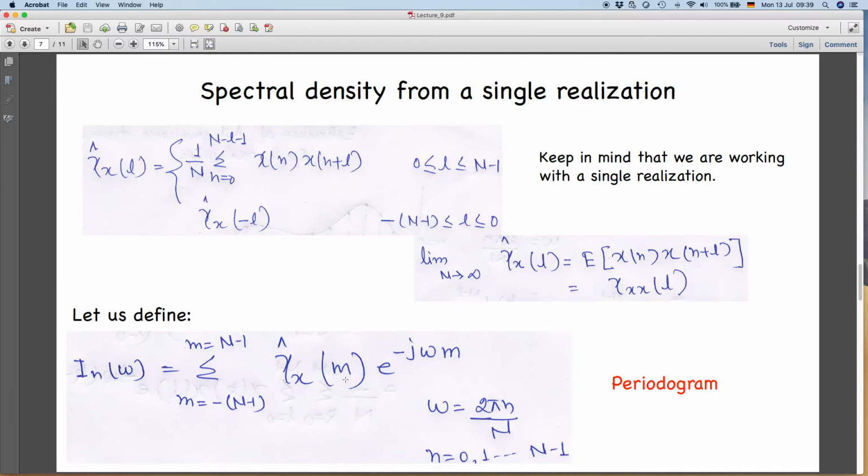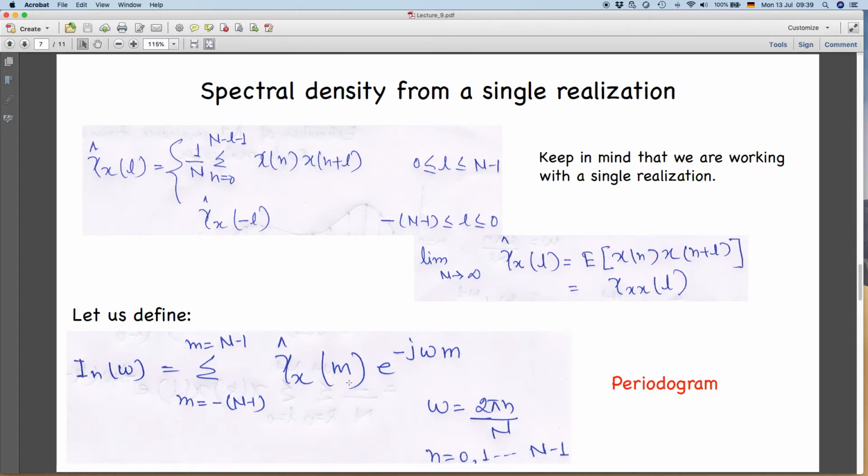For a stationary process, it is just a function of m, or L in the previous case, the separation between two time instances or two sample instances, like between 2 to 5, next it will be 5 to 7, 7 to 9 or something like this. So m is the separation between two samples. This is not indicating the index of samples. Gamma x, this is your hat.